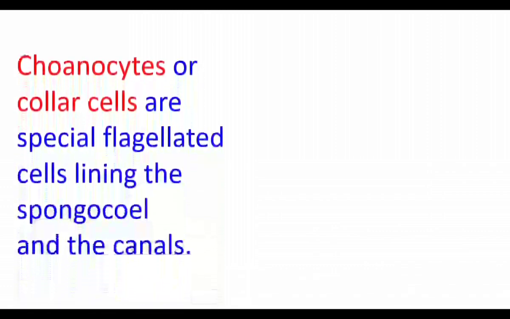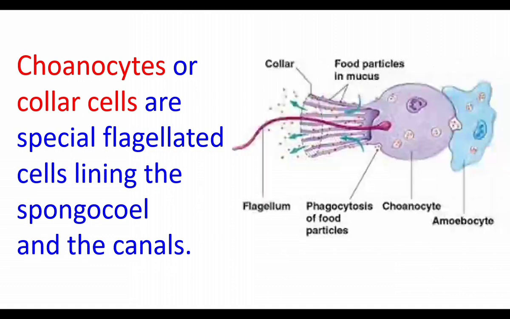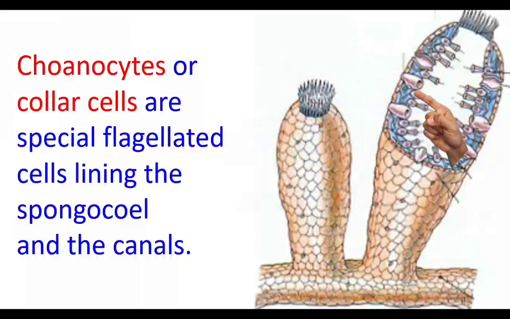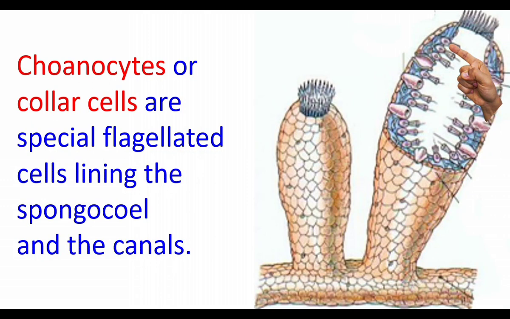Choanocytes or collar cells are specialized flagellated cells lining the spongocoel and the canals. The canals and the central cavity spongocoel are lined by collar cells called as choanocytes. This is a single collar cell. The cell has flagella. The flagella creates water current. Here we can see the choanocytes arranged inside the spongocoel. The choanocytes or collar cells create water current, so water flows through the canal system.